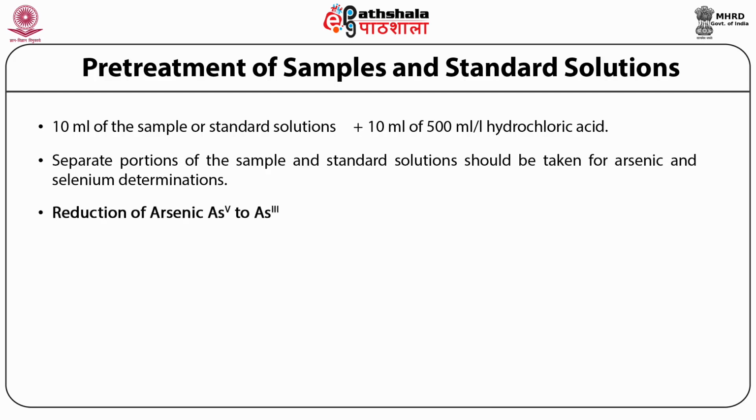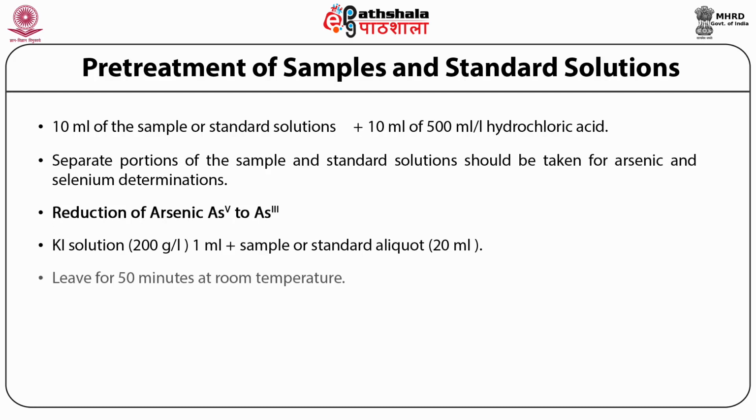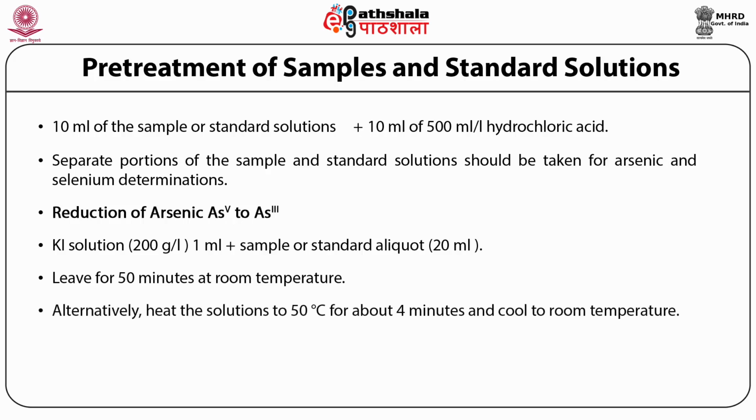For reduction of arsenic from the pentavalent state to the trivalent state, 1 ml of potassium iodide 200 gram per liter is added to the sample or standard. It is left for 50 minutes at room temperature, and if you want to do it fast, we can heat it at 50 degrees for about 4 minutes, and normally reduction is done by that time. Cool the solution and use it for the absorption.